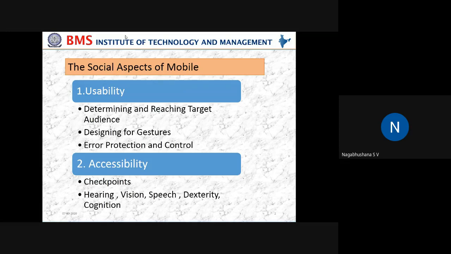But if you just try to put your finger in between the pixels of two icons, probably the applications might not work. So every process or every app that you design should be in such a way that it needs to protect the user input. That means, see, the input is your finger for any mobile devices.